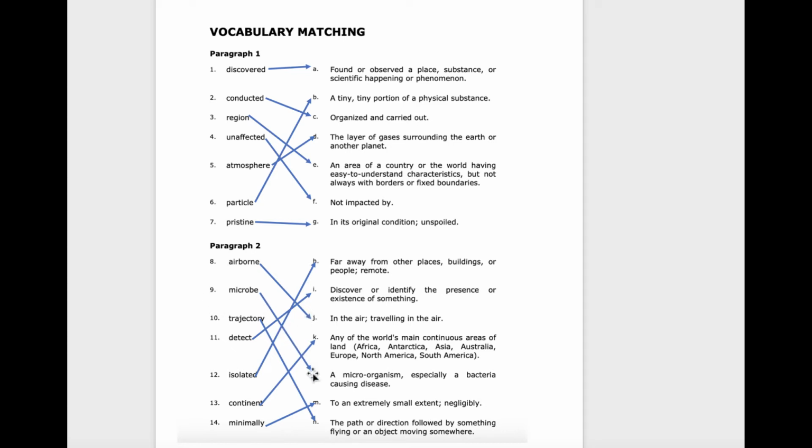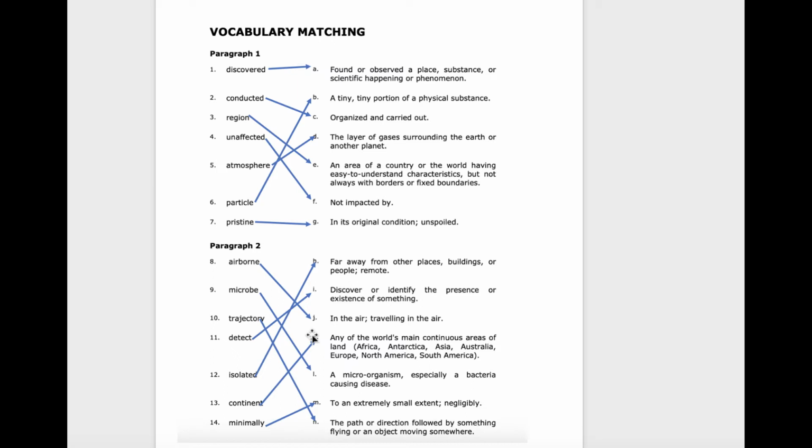9, microbe, is I, a microorganism, especially a bacteria causing disease. 10, trajectory, the path or direction followed by something flying or an object moving somewhere. 11, detect, discover or identify the presence or existence of something. 12, isolated, is B, far away from other places, buildings, or people, remote. 13, continent, any of the world's main continuous areas of land: Africa, Antarctica, Asia, Australia, Europe, North America, South America.